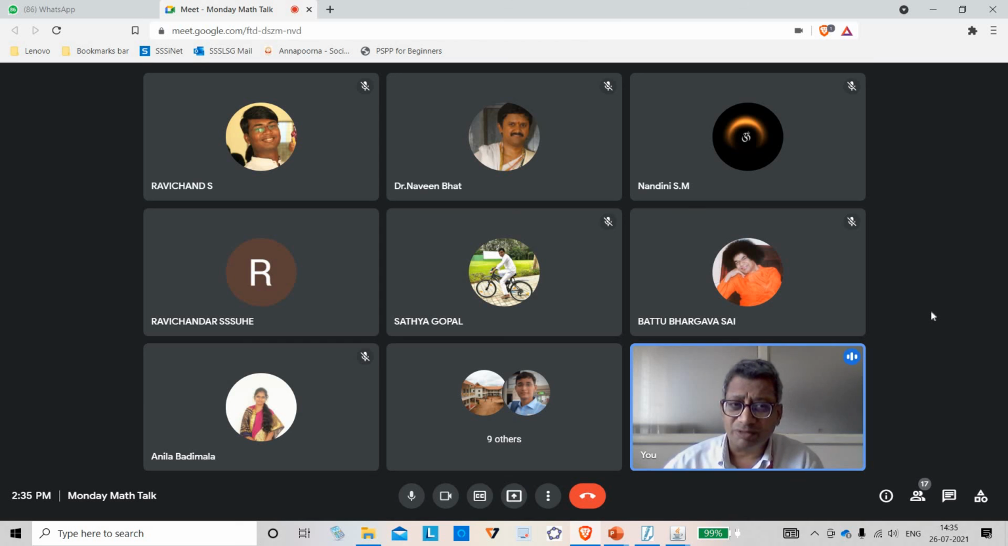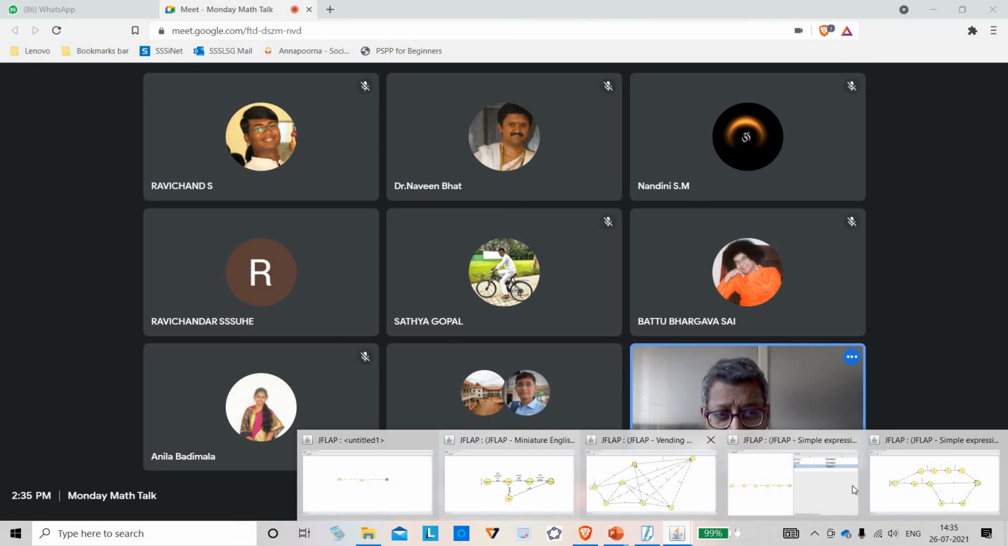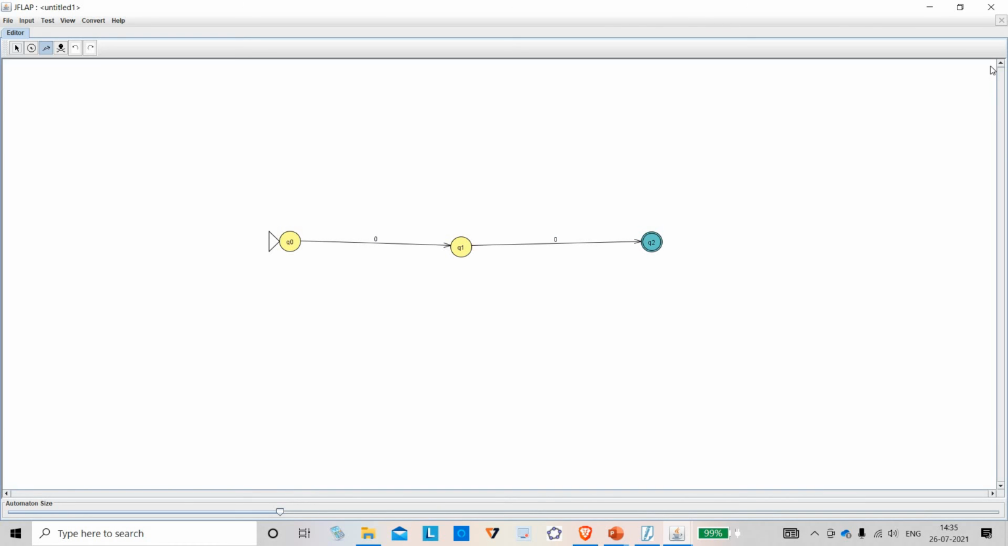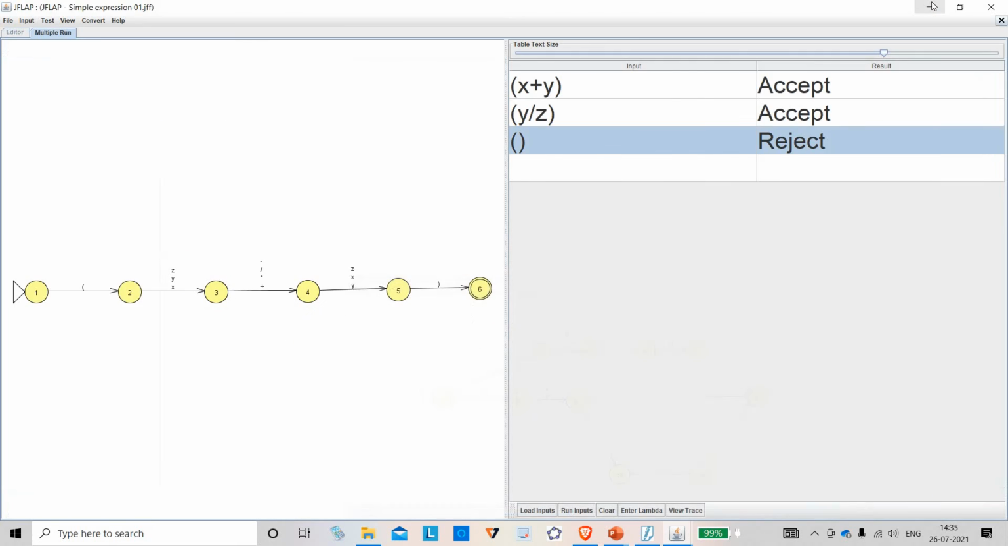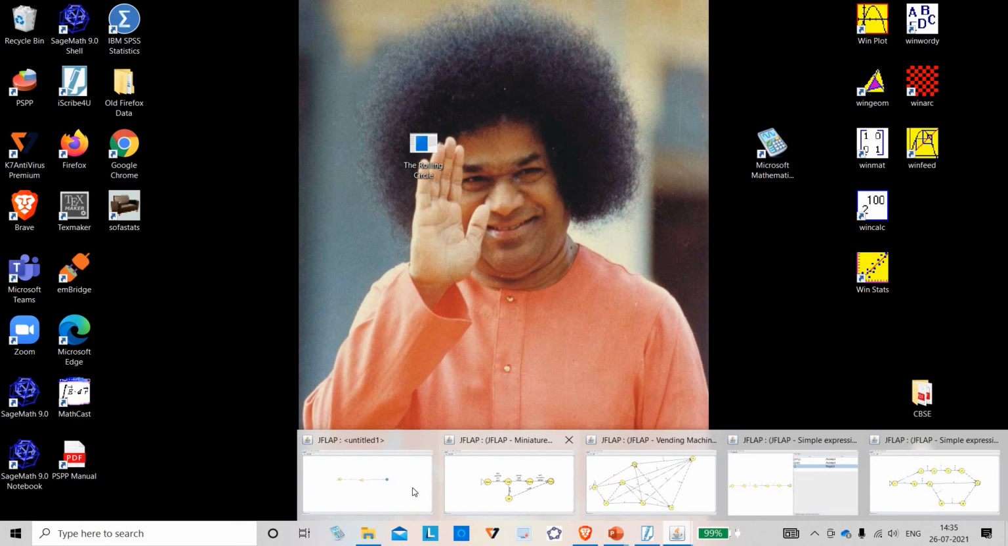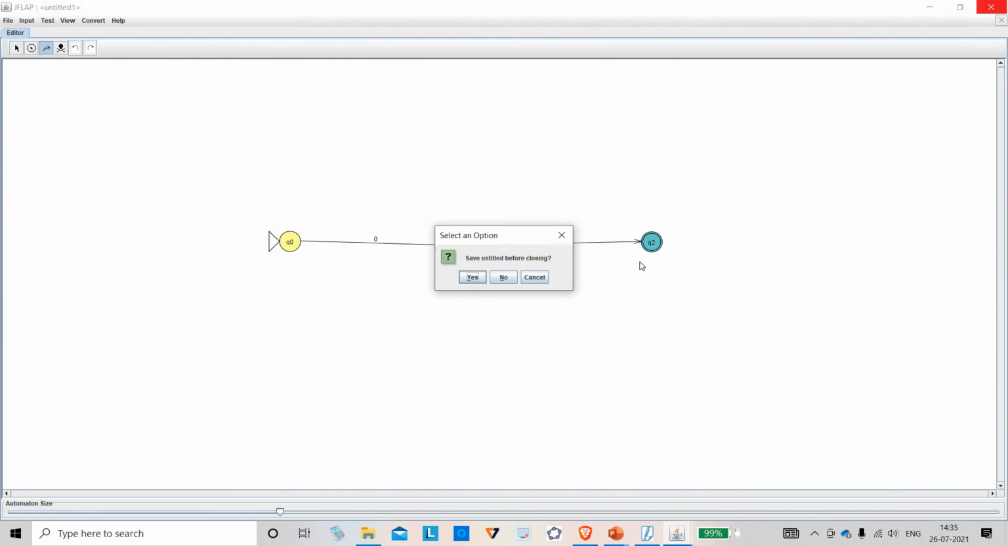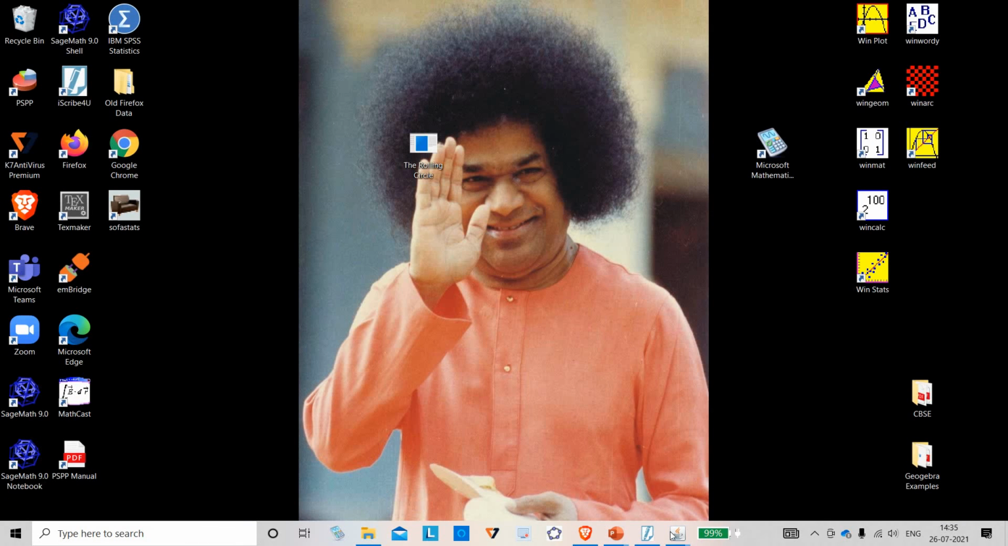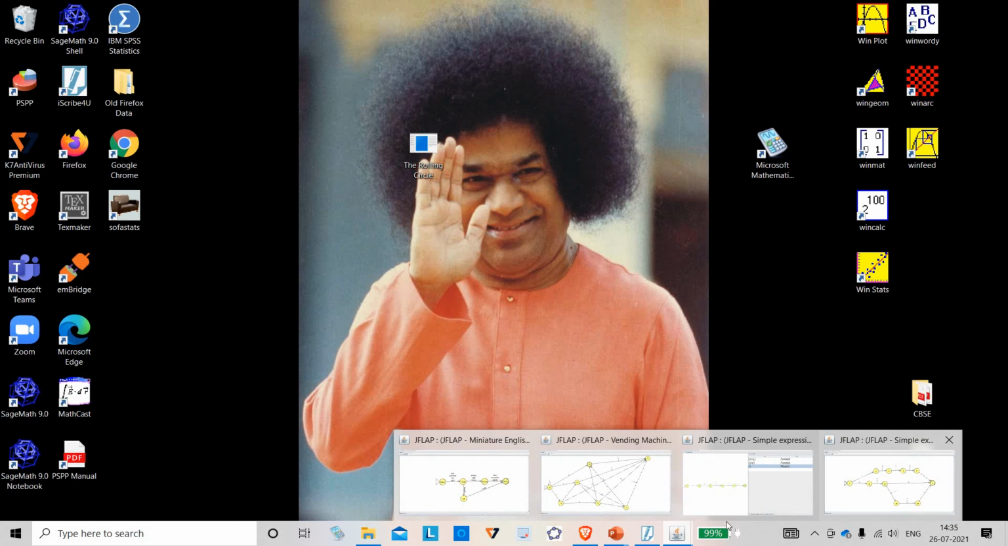There is a computer with memory. In this menu, I told only about finite automata. Okay, but there are so many other menus. We will close now. So many other menus which can